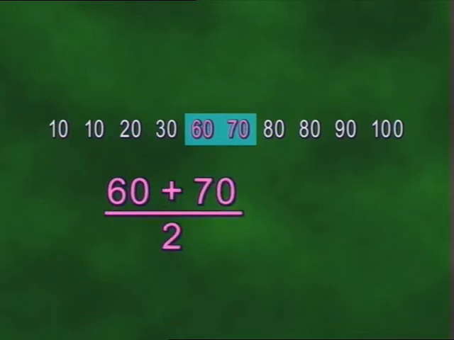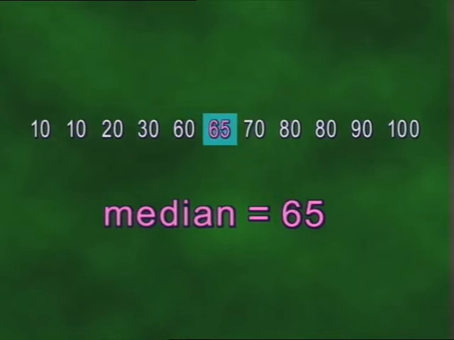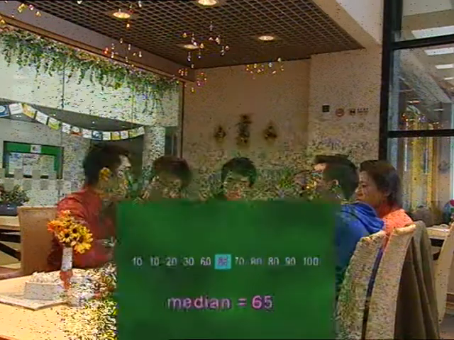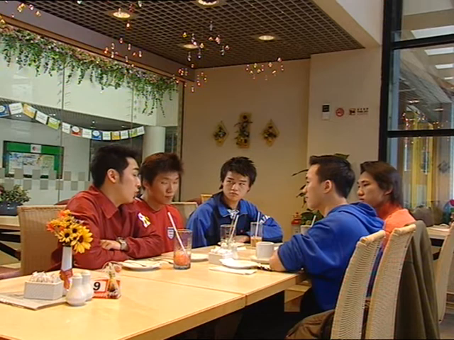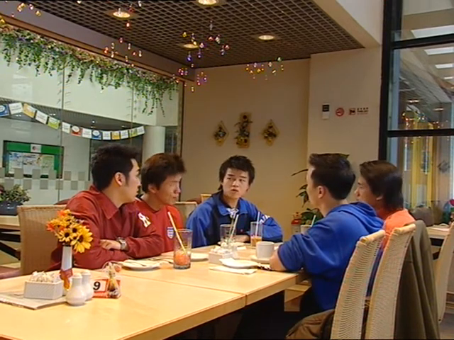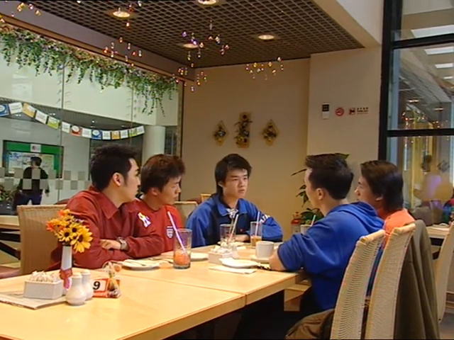The middle values here are 60 and 70. Their mean is (60 + 70) divided by 2, which equals 65. Therefore, the median of this data set is 65. So the median of a set needn't be a datum present in the set. The median is commonly used to express an average for salaries.